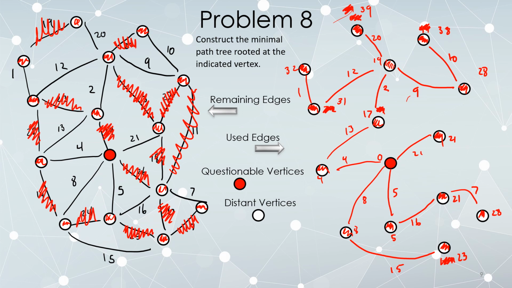And at long last, our original graph is now exactly the same as the graph we've constructed on the right, so we have found a minimal path tree rooted at the given vertex. So the fastest path to this vertex is 39 by going 4 plus 13 plus 2 plus 20. The fastest path to this vertex is a total of 38. 4 plus 13 plus 2 plus 9 plus 10, etc. This was a fairly long example because there were a lot of vertices and a lot of interconnections between them, but eventually we figured it out.